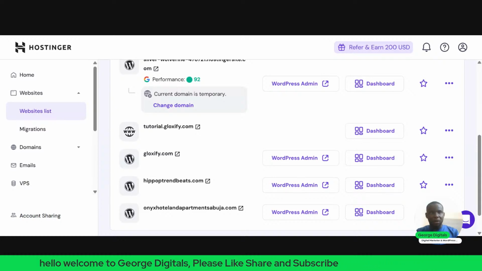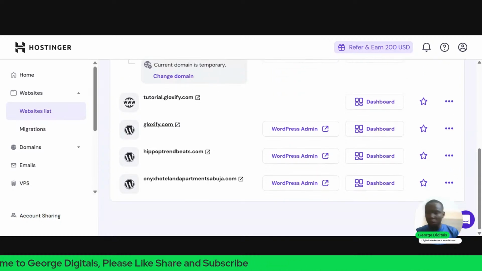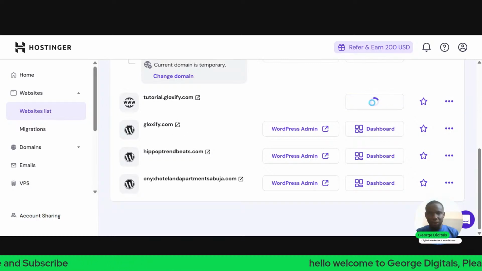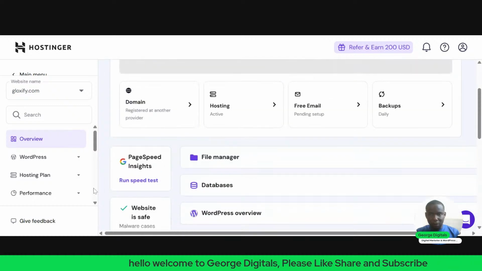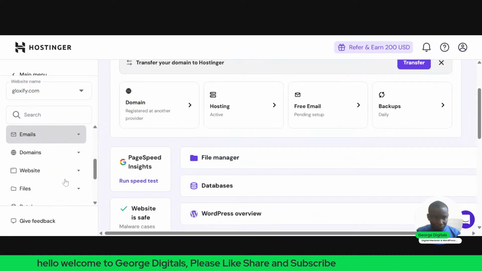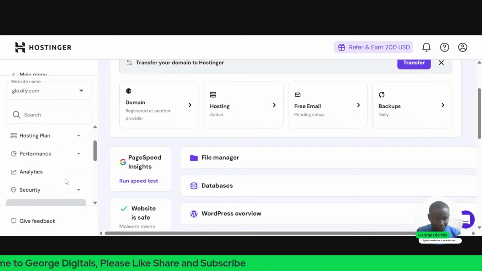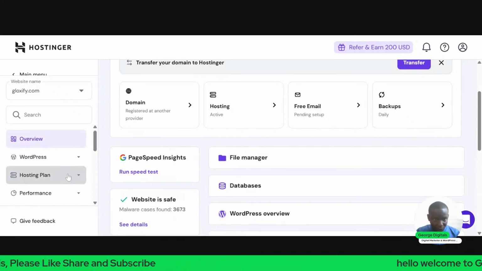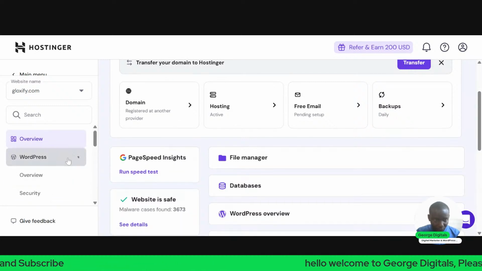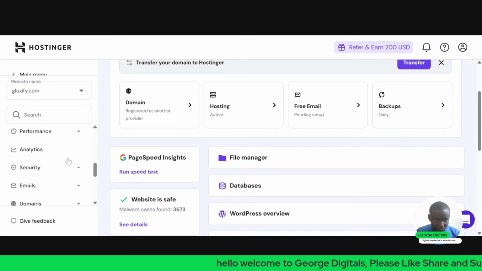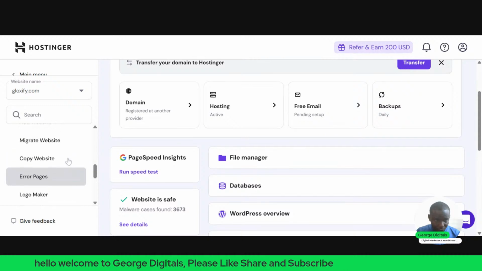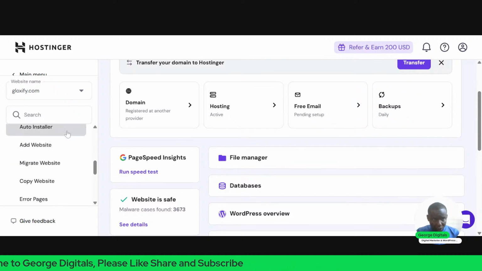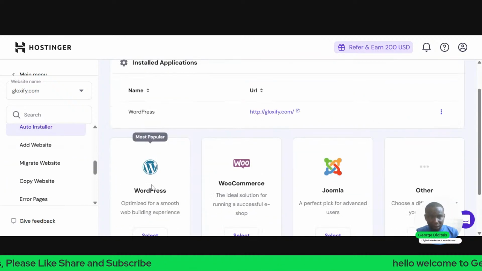So let's come back here. So once you install WordPress on this domain, just click on this place. You see dashboard. Scroll down. On your left-hand side, scroll down. So click on Auto Installer from your website. Click on WordPress.